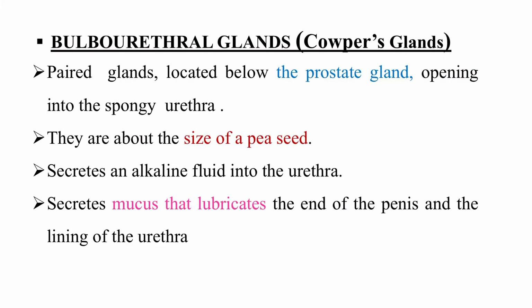Along with these two, we have one more paired gland, the bulbourethral gland, which opens below the prostate gland and drains into the spongy urethral part. This gland is about the size of a pea seed and it secretes alkaline fluid into the urethra, which will help in maintaining the pH. As the urine is acidic, this alkaline fluid will help maintain the pH, and will also help in lubricating the penis and the lining of the urethra.